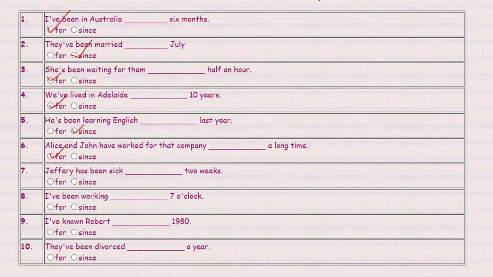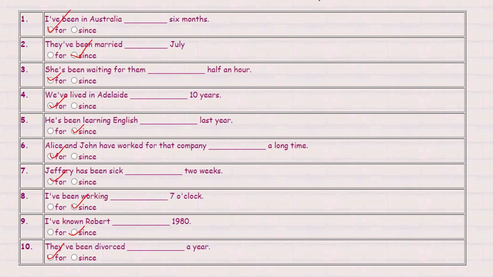Jeffrey has been sick dash 2 weeks. This is pretty easy since we can clearly see over here that it's a time duration. We are going to use for. I have been working dash 7 o'clock. This is a specific time and so we are going to use since. I have known Robert dash 1980. Here also you are getting a specific time which is a year and hence you are going to use since. They have been divorced dash a year. Again here you are going to use for because this is a time duration which is a year.